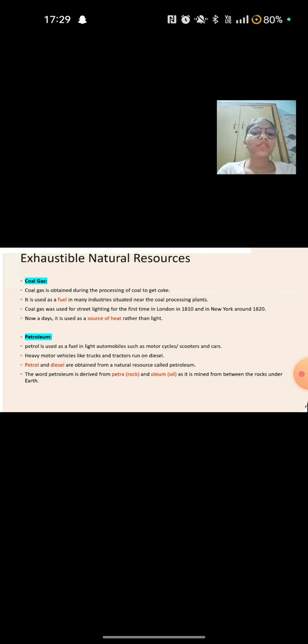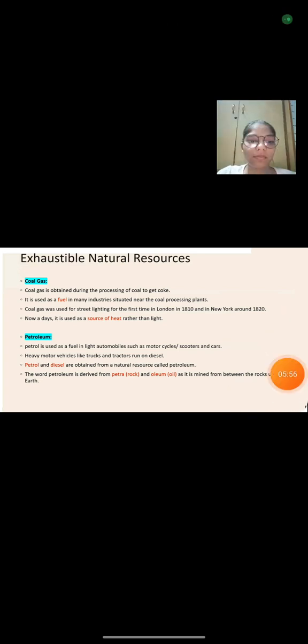Next is coal gas. Coal gas is obtained during the processing of coal to get coke. It is used as a fuel in many industries situated near the coal processing plants. Coal gas was used for street lighting for the first time in London in 1810 and in New York around 1820. Nowadays, it is used as a source of heat rather than light.